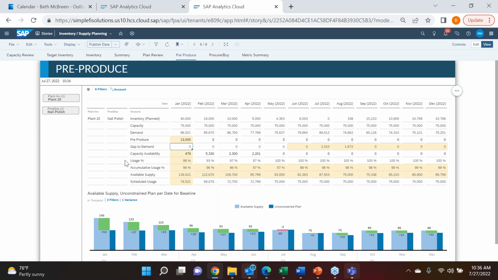It tells me my usage and my cumulative usage, and so on and so forth. So there are a lot of different KPIs and metrics that I can look at. But in large part, I can see that by doing that, I no longer have a significant gap to demand, right?